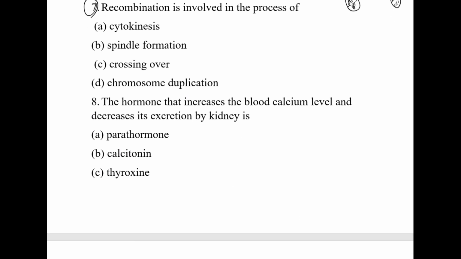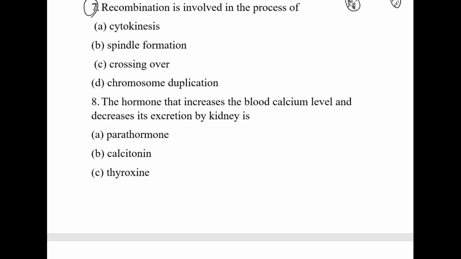Recombination is involved in the process of... What is recombination? Recombination is mainly found in the pachytene stage of meiosis, prophase 1. Recombination means the exchange of one fragment or piece of DNA between non-sister chromatids, forming a different new chromosome, or we can say a different type of characters changes in that case.